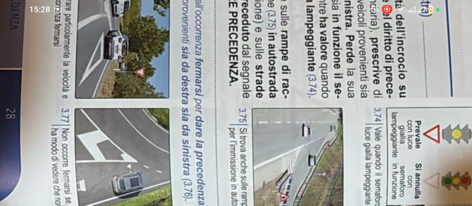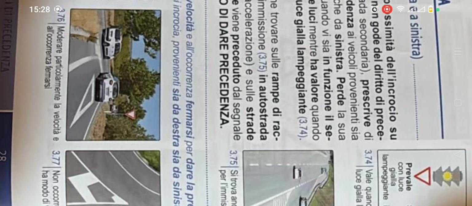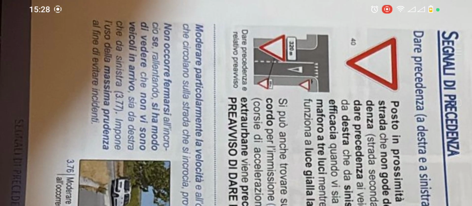Provenienti sia da destra che da sinistra, so vehicles that are coming from the right or from the left. Non occorre fermarsi. So listen to this very part very well, please, guys. Non occorre fermarsi all'incrocio, so you don't need to stop at the junction, se rallentando hai modo di vedere che non vi sono veicoli in arrivo. If you get to the junction and you slow down, and you are not seeing any vehicle arriving, you don't need to stop, sia da destra che da sinistra, whether from the left or from the right. So if you don't see any vehicle arriving, you don't need to stop.